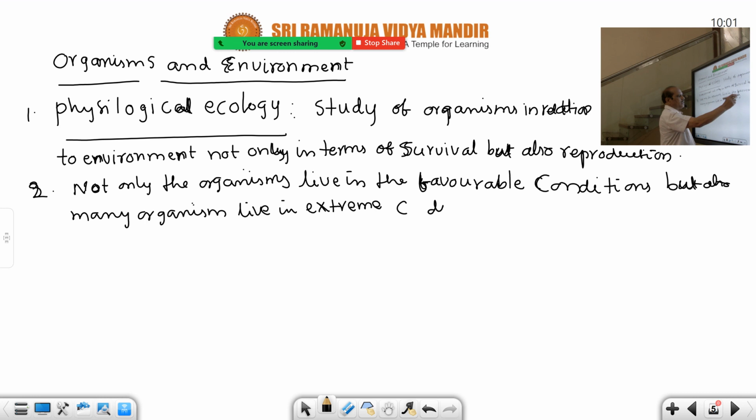In extreme conditions also, what are those extreme conditions? Humans cannot survive there. Even 1 second you cannot stay there. In such environmental conditions, some organisms actually occupy them as habitats.